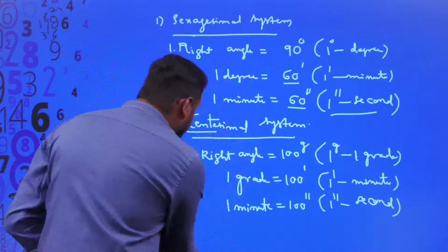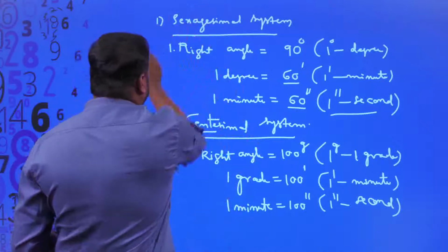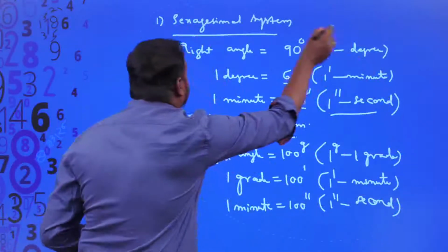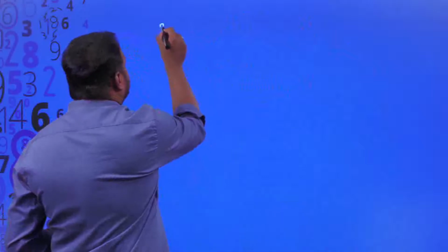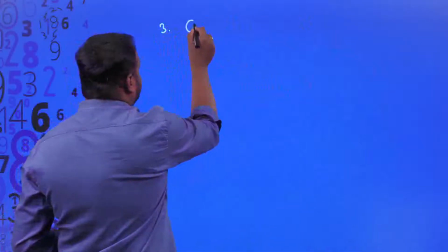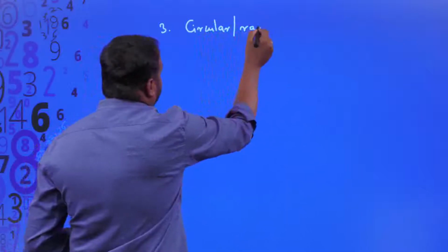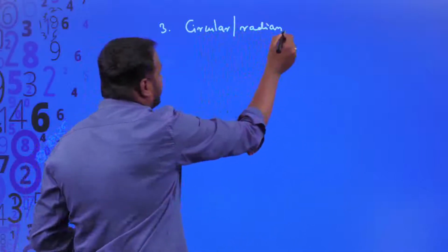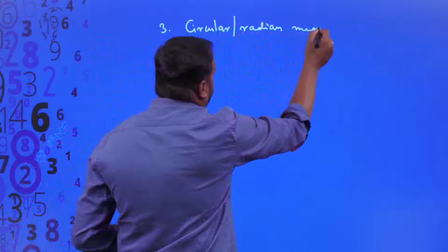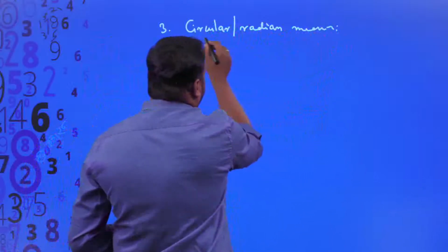So what is the third system of units of measurement of an angle? Yes, the third system is circular or radian measure. So according to this third system, that is circular measure or radian measure, circular or radian measure.